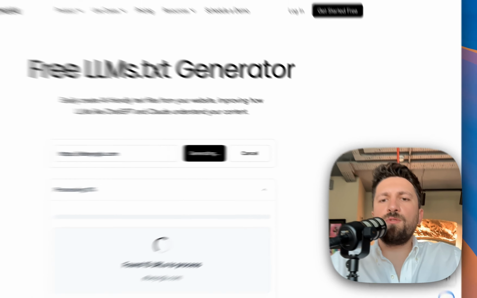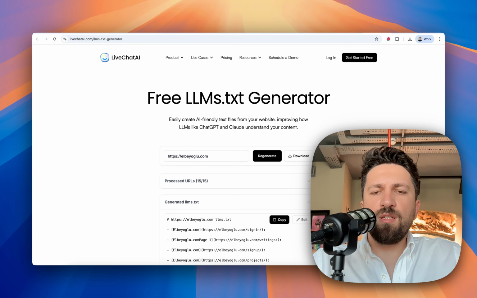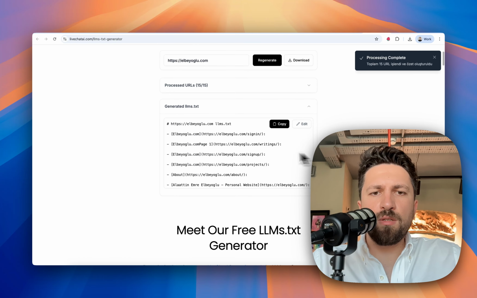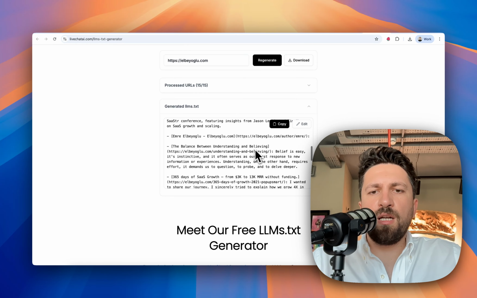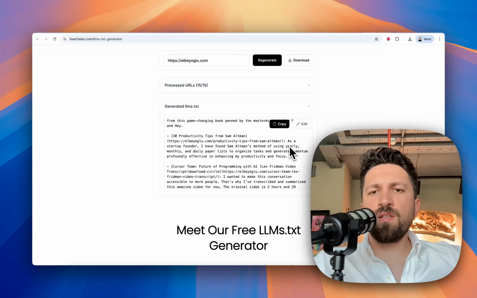When you click generate, we crawl your website and generate your page descriptions using the Llama AI model. Here is the list of pages you have, and the descriptions came from Llama. You can simply copy and save it as llms.txt and upload it to the root folder of your website.